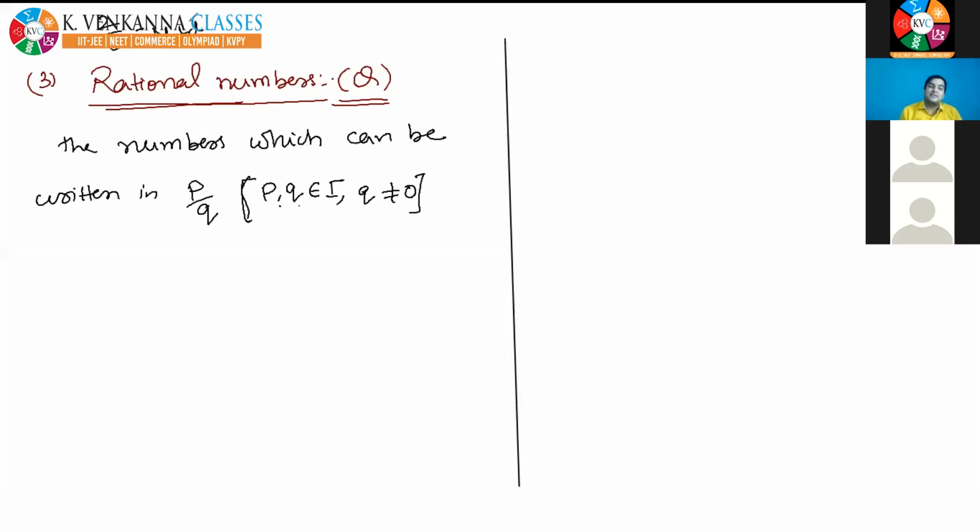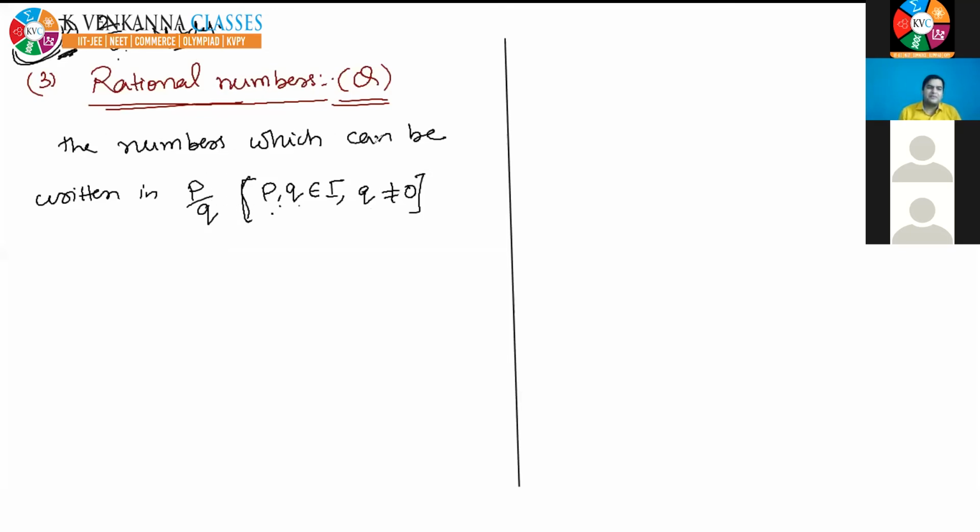If anyone is saying infinity, it is not the correct answer. I will make you understand the concept of infinity later, but right now remember, if any number is divided by 0, then it is not infinity, it is not defined. That's why I have written here p, q belongs to integers, q not equal to 0.